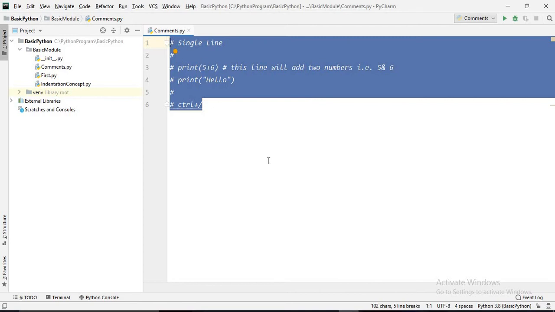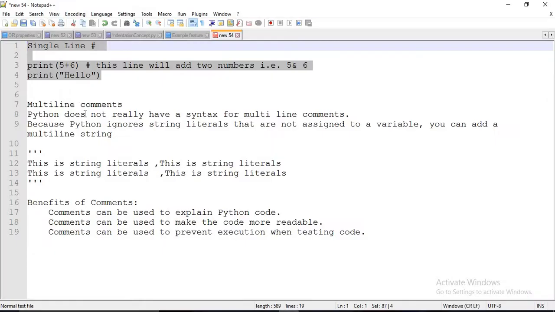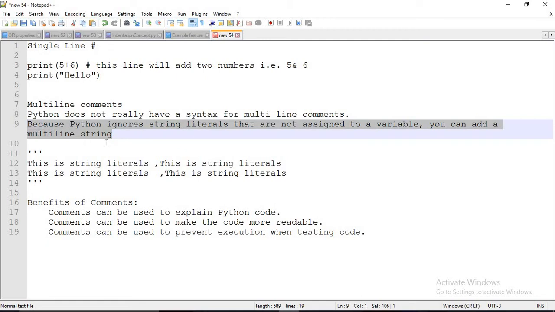But we have some workaround, although we would not recommend it. See multi-line comments, Python does not really have a syntax for multi-line comments. We will discuss this in great detail in our coming videos, because it is related to string literals and variables. So for now just bear with me. For multi-line comments we have to use hash multiple times.